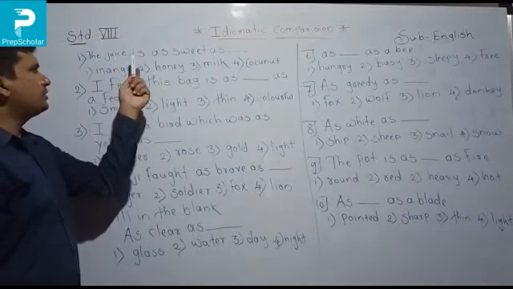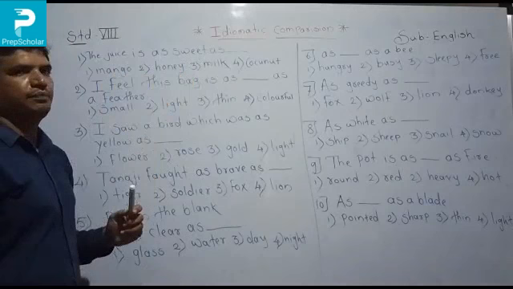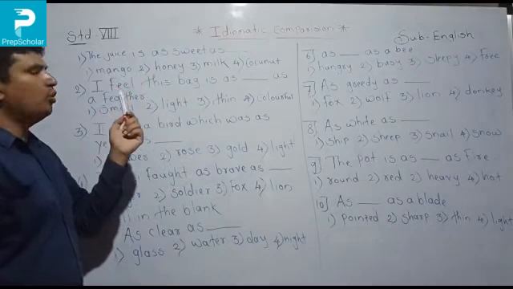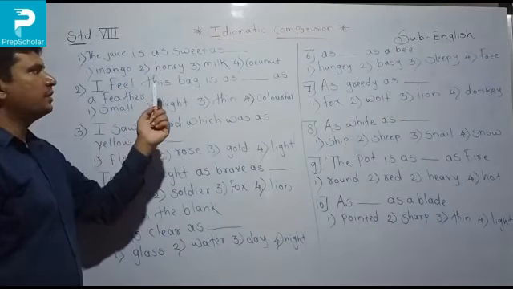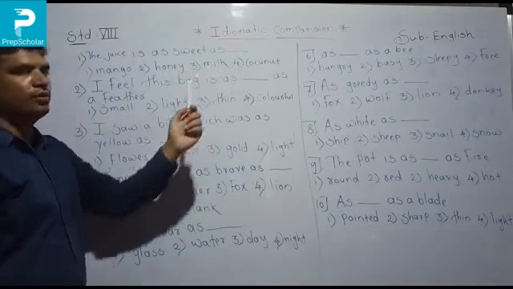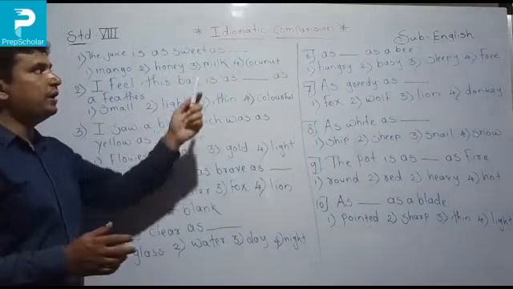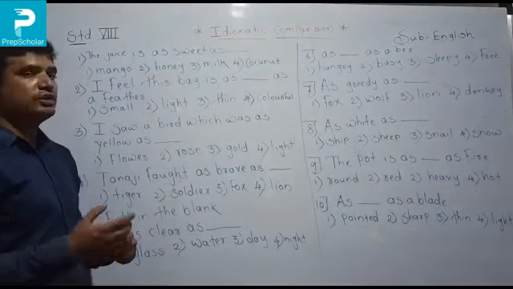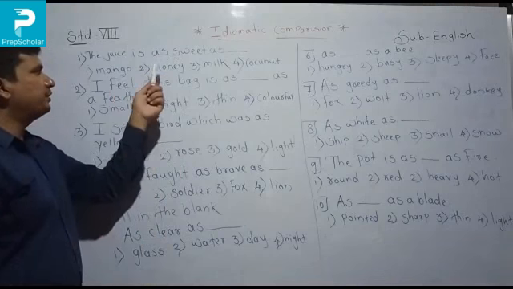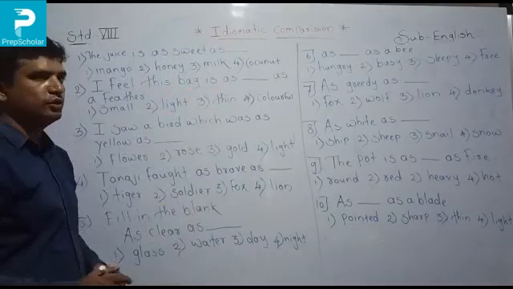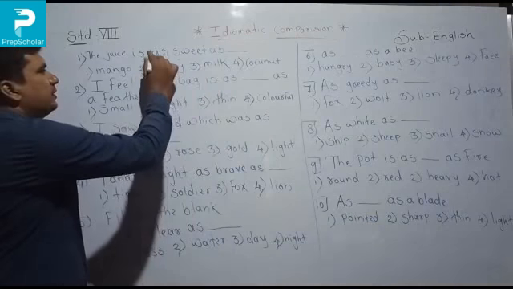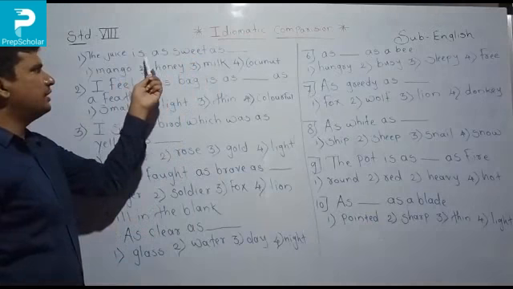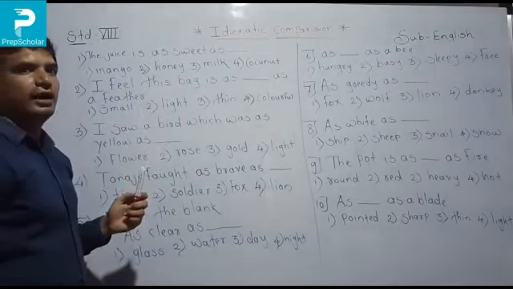First, the juice is as sweet as. Option 1 mango, second honey, third milk, and fourth coconut. So when we learned idiomatic comparisons, that time I told you about sweet. What is sweet here? Mango sweet, honey, milk, the coconut. So as sweet as honey. Option number 2, honey. The juice is as sweet as honey.